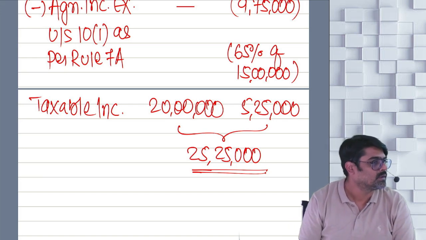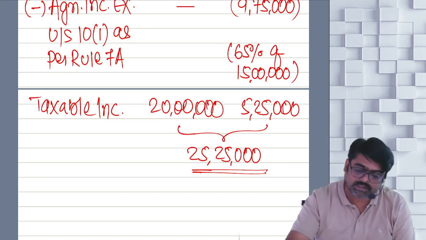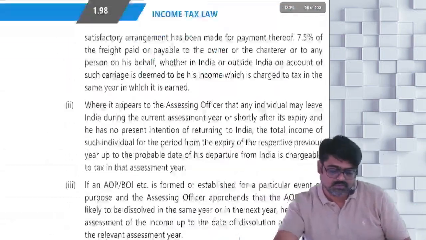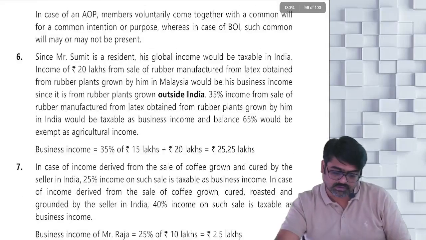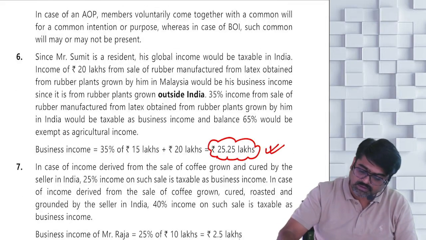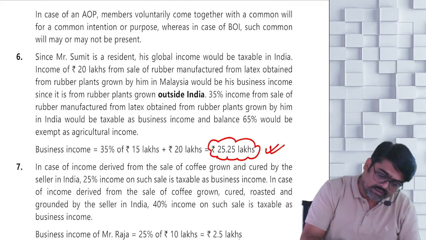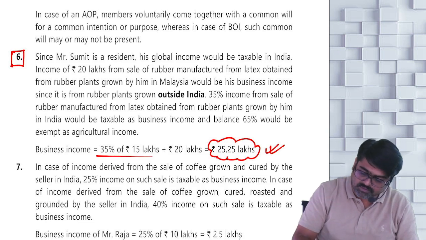Okay? So go and check the final answer. Please go and check the final answer. Our presentation is way better as compared to them. Sixth one. Can you see 25,25,000? This one, sixth item. Business income is 35% of 15 lakhs plus the entire 20 lakhs.